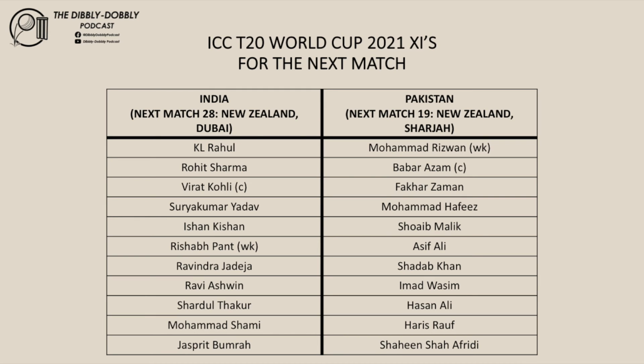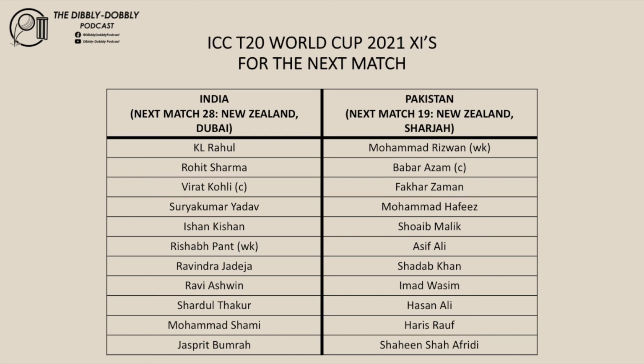I think India will make 3 changes for their next match against New Zealand. Hardik Pandya out and Ishan Krishna in. Hardik Pandya, he's in the team just for his batting and he isn't bowling, so why have him in the team? If he is in the team for just his batting, he hasn't been good with the bat for quite some time. I would rather have Krishna in because he's been in good form with the bat in the IPL and could score big runs for India.